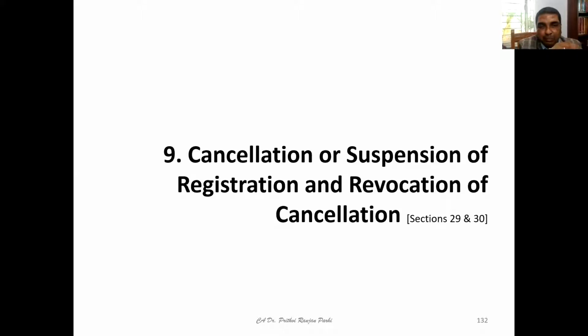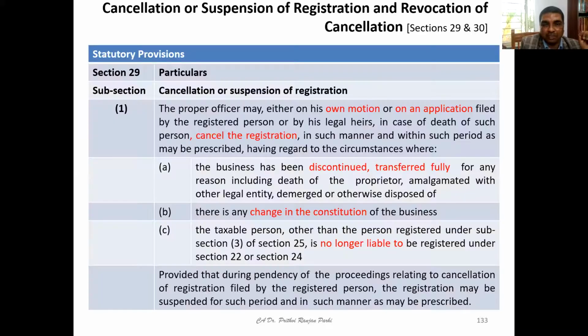One more concept is also important for us, that is about the cancellation or suspension of registration, or revocation of registration. Friends, try to understand. Now we are going to these two sections, section 29 and 30. The proper officer may, either on his own motion or on an application filed by a registered person or by his legal heirs in case of death of a person, cancel the registration in such manner and within such period as may be prescribed. That means the proper officer himself can cancel it, or it can be cancelled on application made by the registered person.